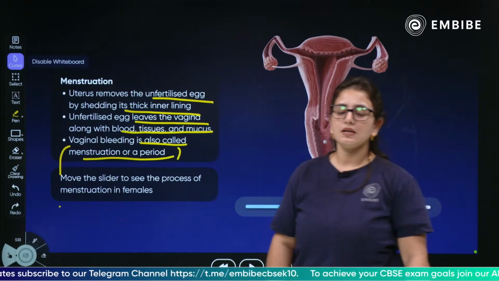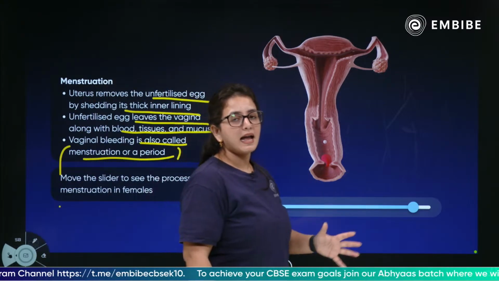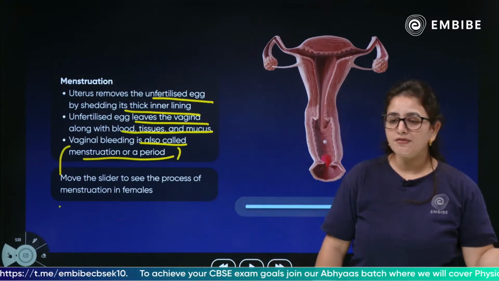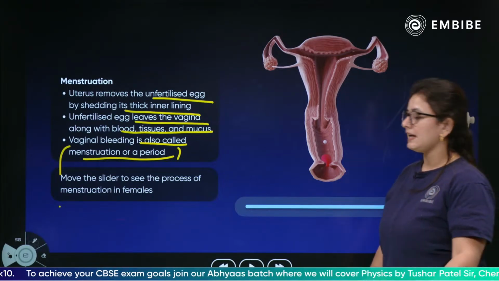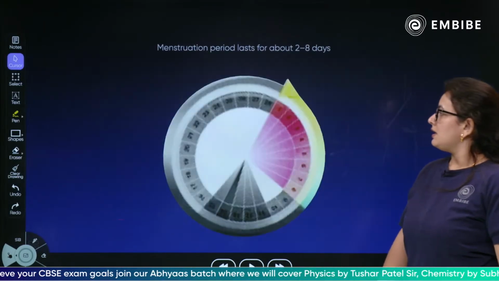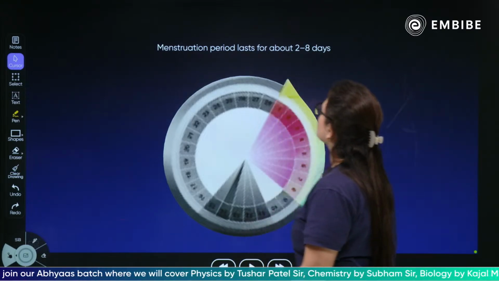This happens in menstruation. Simple. The blood lining, the mucus, and the unfertilized egg will be removed, and this is what you call menstruation. Clear?